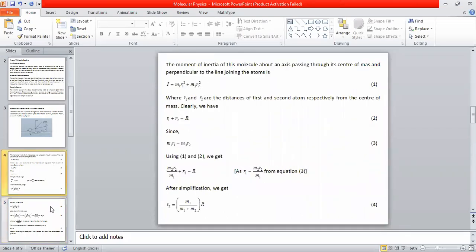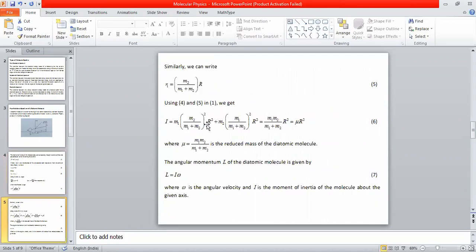Substituting in equation 1, I get I is equal to M1 R1 square. R1 square is M2 divided by M1 plus M2, whole square, into capital R square, plus M2 R2 square. R2 square is M1 divided by M1 plus M2, the whole square, into capital R square. If you simplify, I have avoided the steps here, at the end you get M1 M2 divided by M1 plus M2 times capital R square. This whole thing, M1 M2 divided by M1 plus M2, we have written as mu. Mu is M1 M2 divided by M1 plus M2.